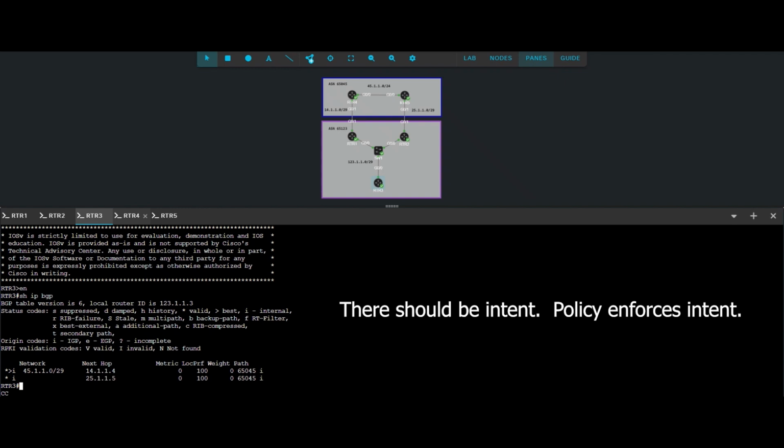There is intent defined by policy. Currently, Autonomous System 65123 isn't designed with deterministic intent and does not own control of the internal autonomous system path selection. Routers 1 through 3 made path selection decisions based on default behavior. This could easily change. Let me show you what I mean.